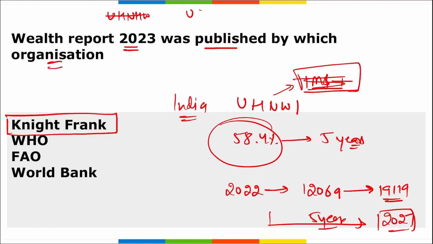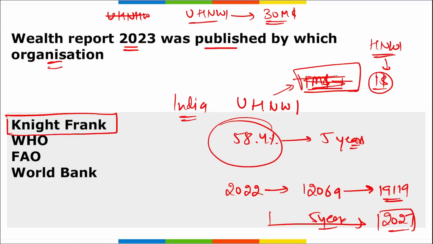An ultra high net worth individual is an individual whose total net worth is more than $30 million. Correct? And high net worth individuals are the persons whose net worth is more than $1 million. Correct? $30 million for the ultra high net worth, and $1 million for the high net worth individuals. Correct?